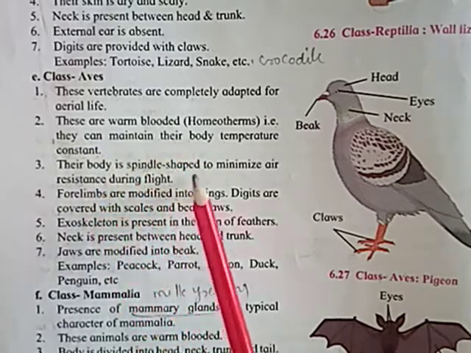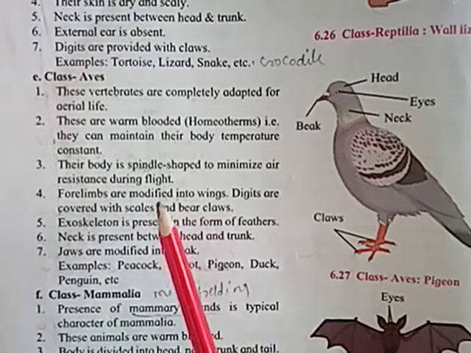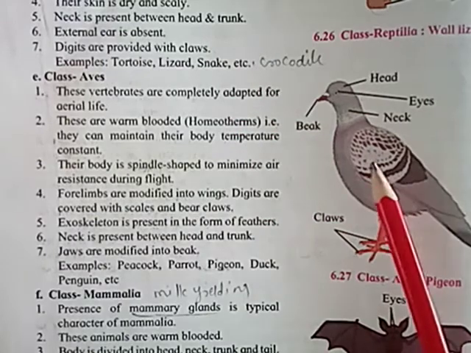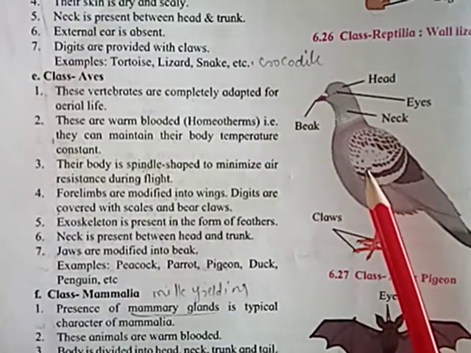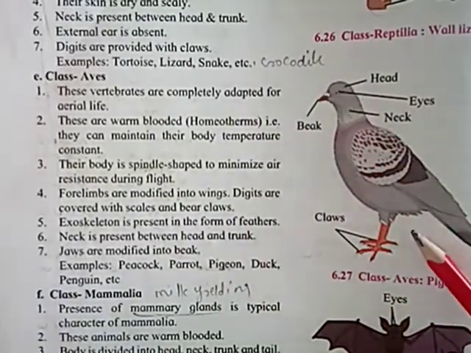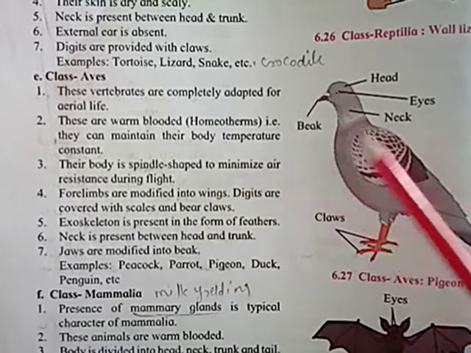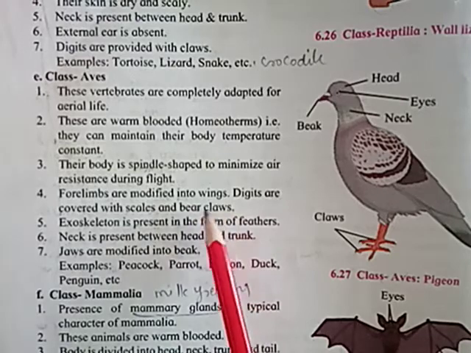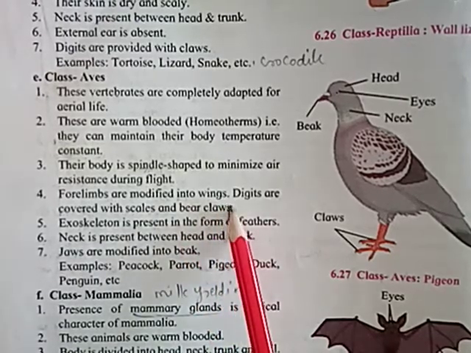Their body is spindle shaped to minimize the air resistance during flight. ड्यूरिंग फ्लाइट मीन्स जब वो एयर में उड़ते हैं तब एयर का जो फ्लो रहता है या एयर को रेजिस्ट करके आगे बढ़ने के लिए उनकी जो बॉडी रहती है वो स्पिंडल शेप रहती है as they face the air force. Four limbs are modified into wings. Their four limbs are mainly modified into wings and it helps to fly easily in air.